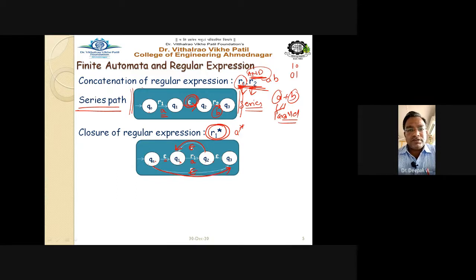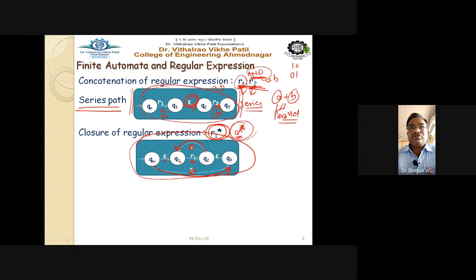Suppose it is asked to draw the finite automata for A star, then all 4 states are required. All 4 states are required when it is for a single A raised to star regular expression. Getting this point? So in case of A dot B, all 4 states are compulsorily required.